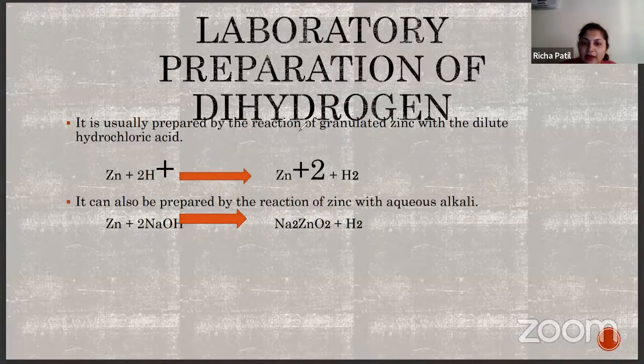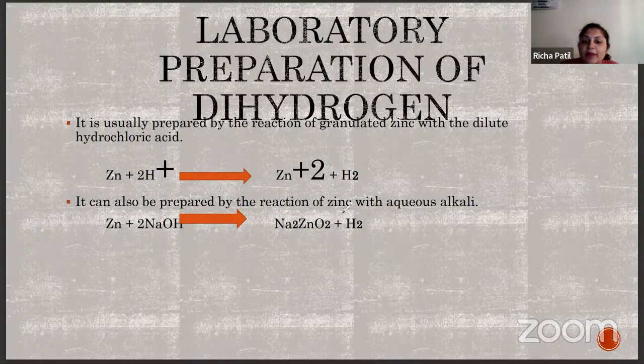It is usually prepared by the reaction of granulated zinc with dilute HCl. Zinc granules react with dilute HCl, giving Zn2+ and H2 gas is liberated. So dihydrogen gas can be prepared in the laboratory.